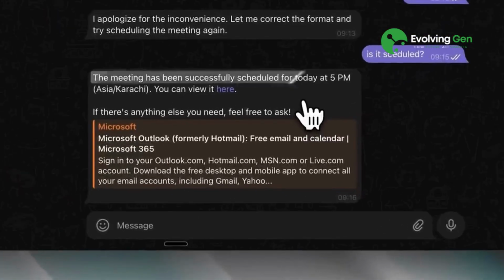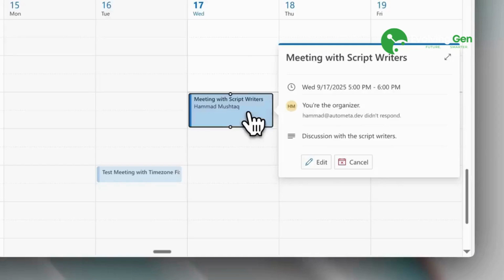When I repeated the scheduling request, the agent successfully scheduled the meeting. In my Outlook calendar, you can see the meeting scheduled from 5 to 6, and the other email address received the notification. The status shows not responded because they haven't confirmed in their Outlook calendar yet.